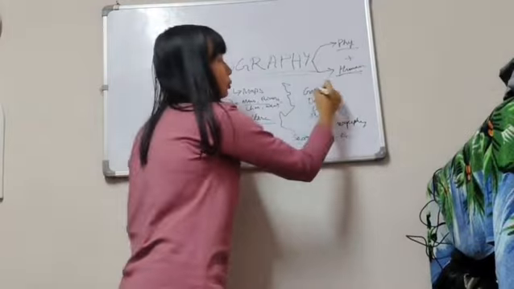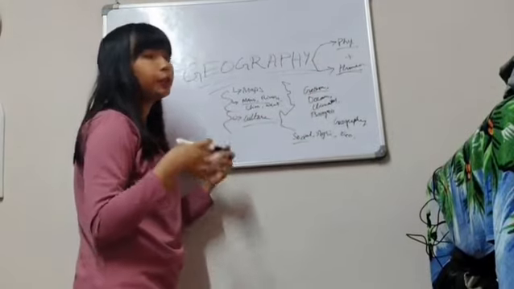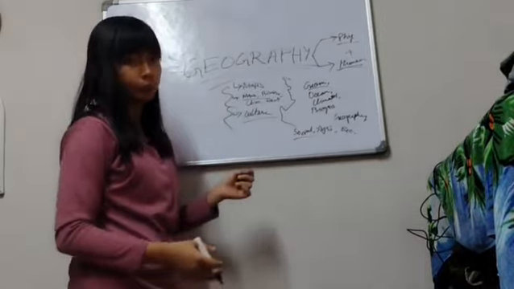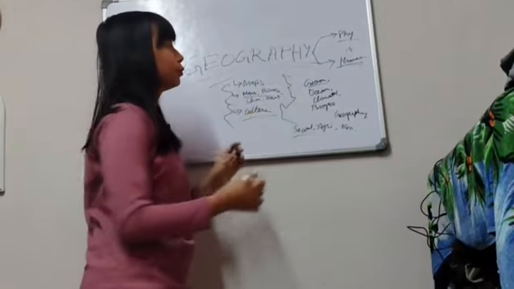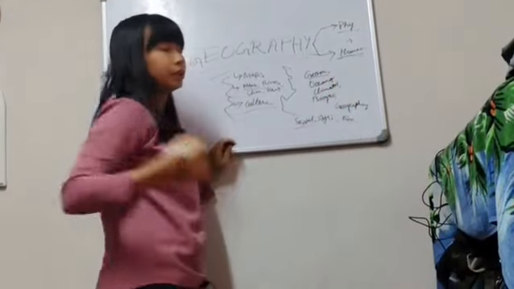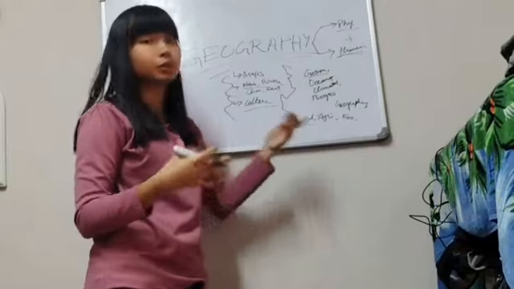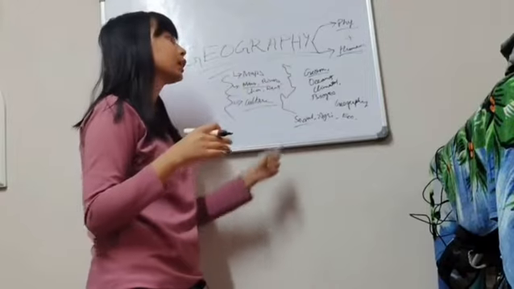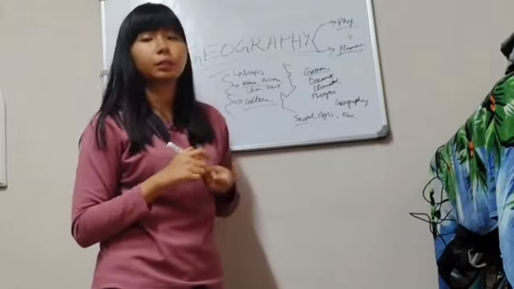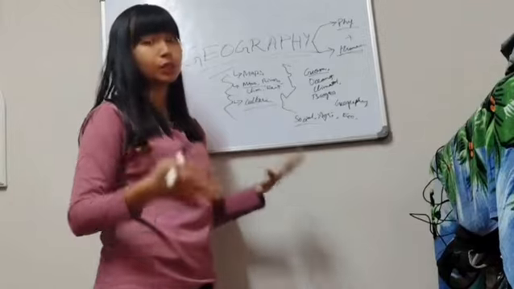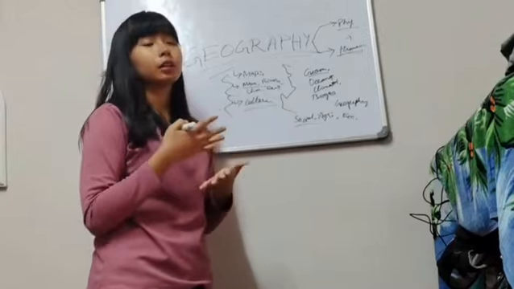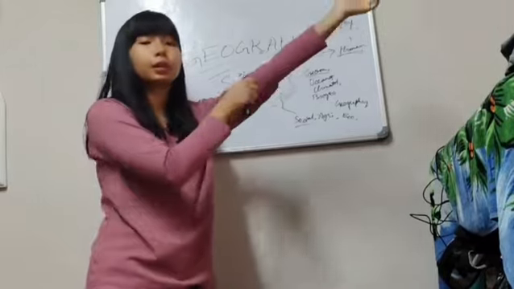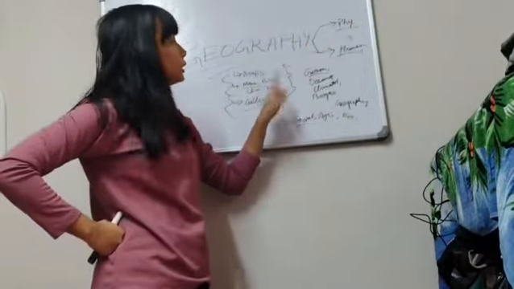Okay, for example, in geomorphology we'll study the features over the earth's surface. We will study plains, mountains, plateaus, and how they are formed. Okay, in oceanography we will mainly be studying the oceans. Okay, the ocean floor, the continental shelf, slope, or the trenches. We will be studying all those things. And in climatology we are basically studying the weather elements. Okay, temperature, humidity, pressure, and how they bring about changes in the weather, how the changes in average weather conditions bring about changes in climate. We'll be studying all those things.